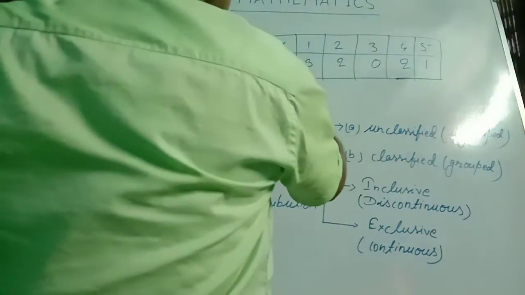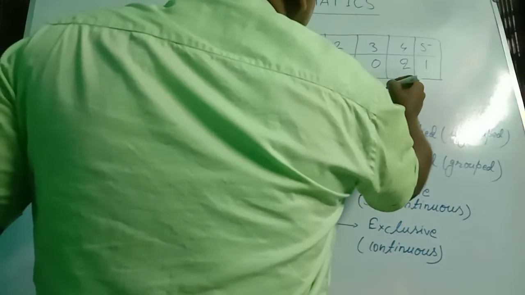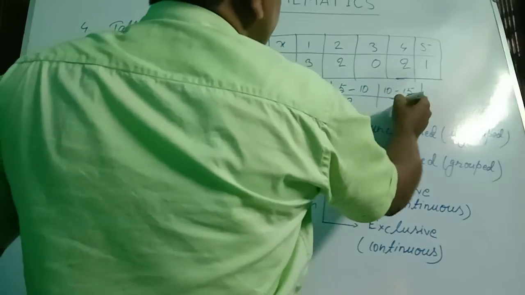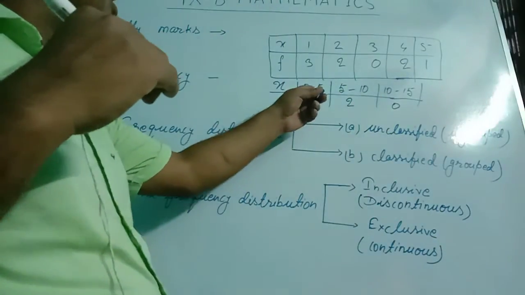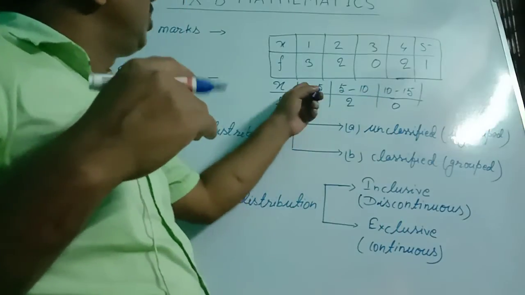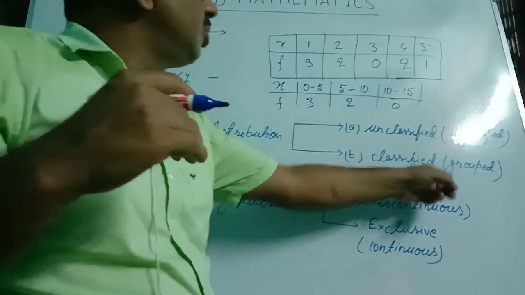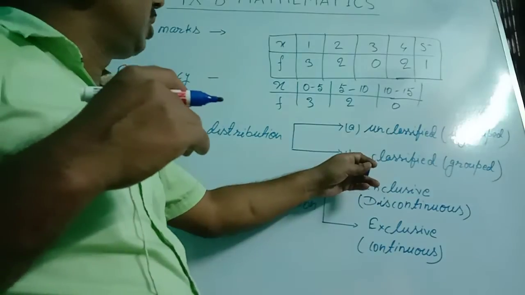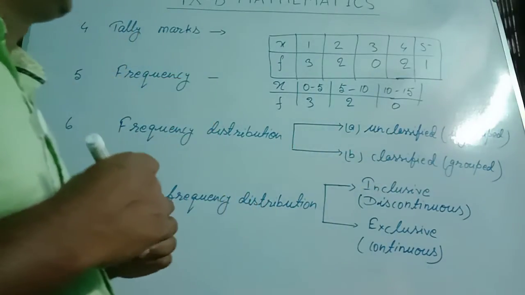And if the variates are arranged, such as here we write 0 to 5, then 5 to 10, then 10 to 15, and the frequencies we write 3, here 2, here 0. This is a classified frequency distribution because the class intervals, or the variates, are grouped. These are grouped variates, and this type of distribution is called a classified frequency distribution.